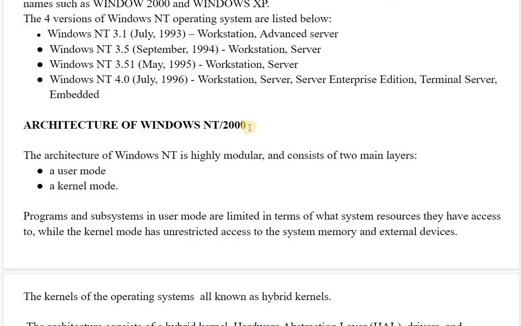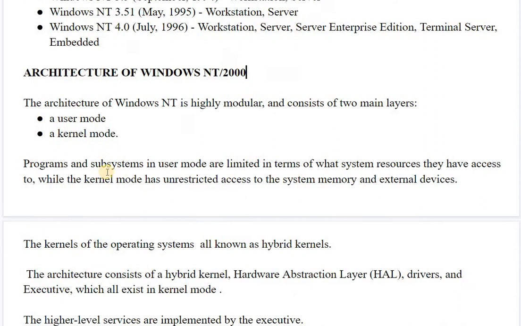One more point I would like to say is that Windows 2000 was to some extent based on the architecture of Windows NT. We will be looking at the various components included in the architecture also. So Windows 2000 also worked on the same architecture. This architecture works in two modes. The first is user mode and the second is kernel mode, or you can say it comprises two layers, the user layer and the kernel layer.